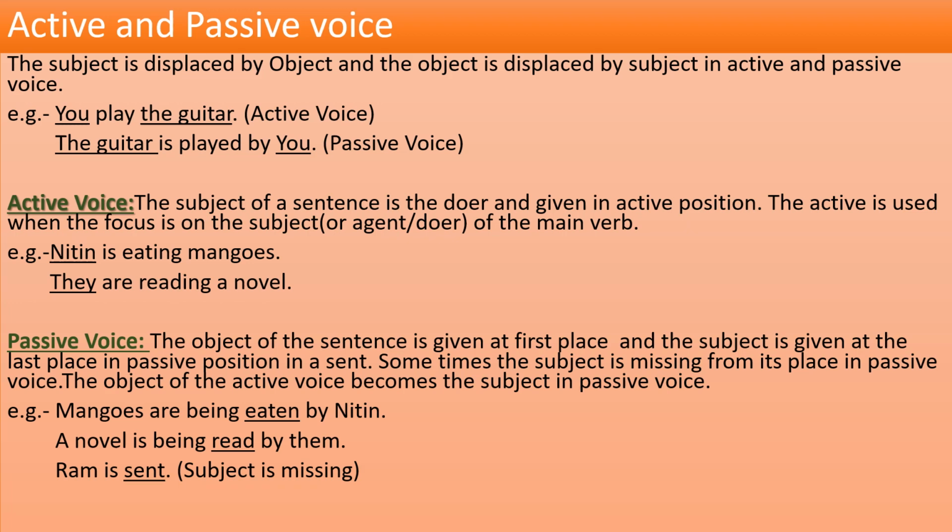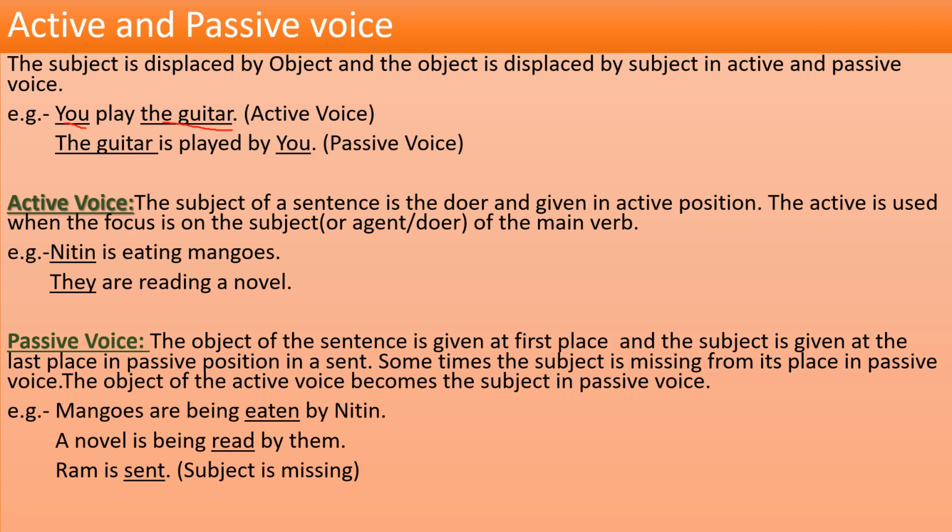You can see this example, you play the guitar. In this example, the subject and the object are underlined. The subject of this sentence is you and the object is the guitar. And you can see the next example, the guitar is played by you.